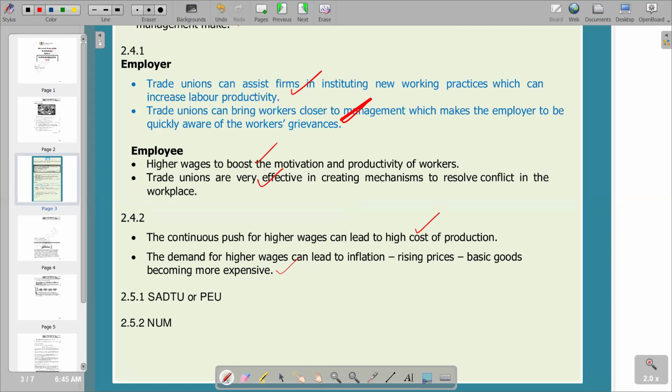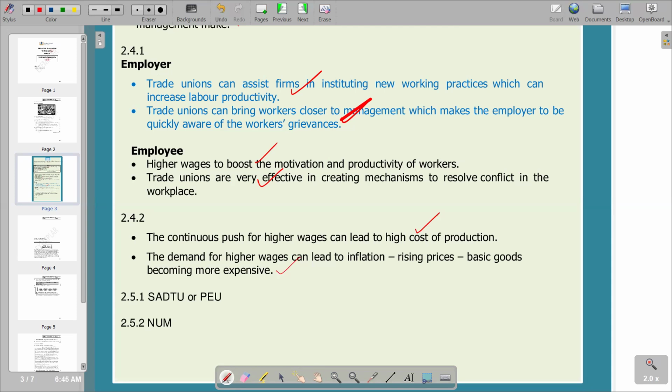And when they face high cost of production, the business is going to pass the burden of the high cost of production to the customer by adjusting the price levels. They increase the prices so that they cater for the high cost of production they are incurring.